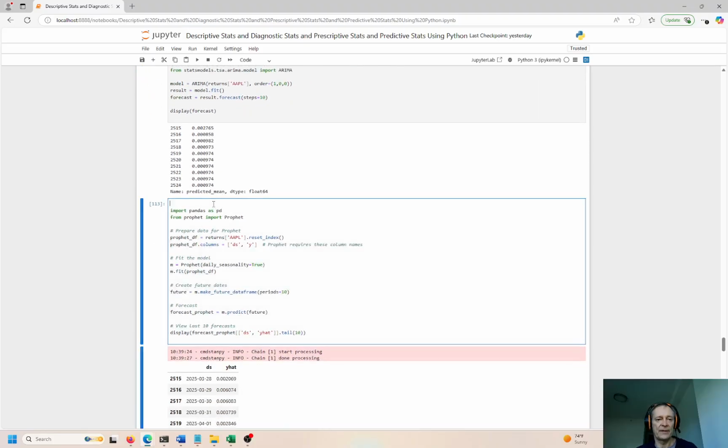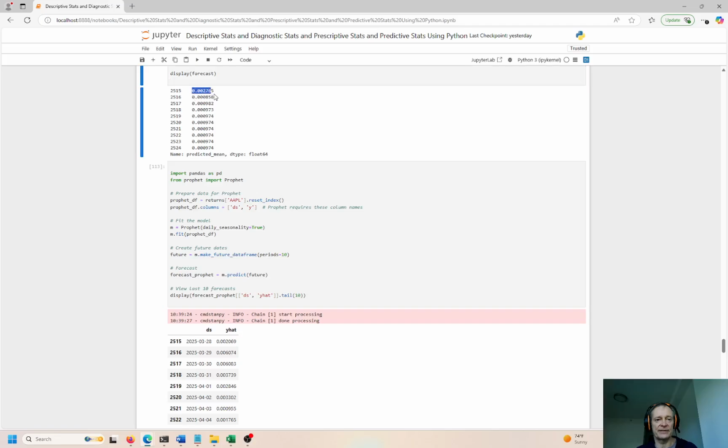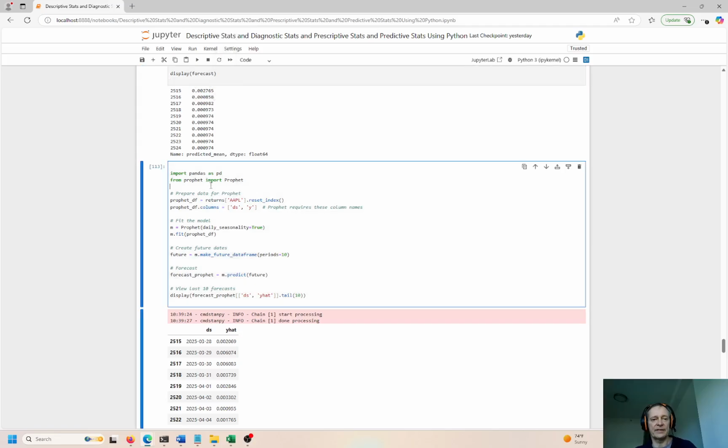Okay, so we have this prediction for Apple. These are the predictive prices into the future, or the predictive change in the price, right? That's not the actual price. That's a change in the price. So let's move on to the next thing right here.